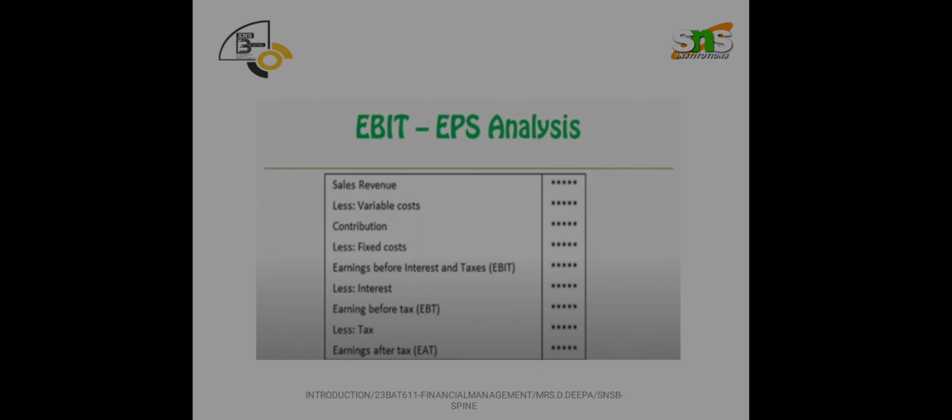See here, from sales, if we reduce the variable cost, we get contribution. Contribution is the value which contributes to the final profit, final earnings. There is no special meaning for this contribution. From this contribution, if we reduce fixed cost, it gives earnings before interest and taxes. If we reduce interest from this EBIT, it becomes EBT. From this, after tax, we get earnings after tax or profit after tax. This is the format for finding out profit after tax.